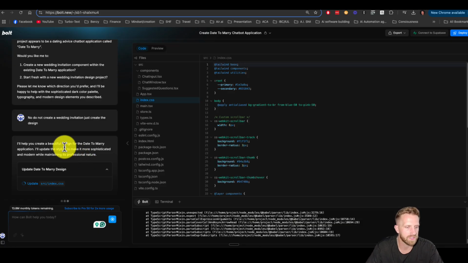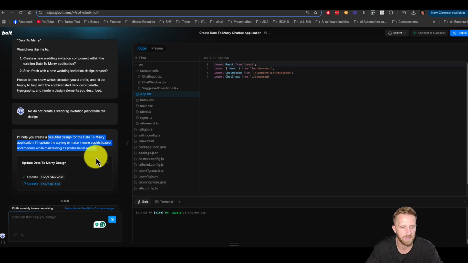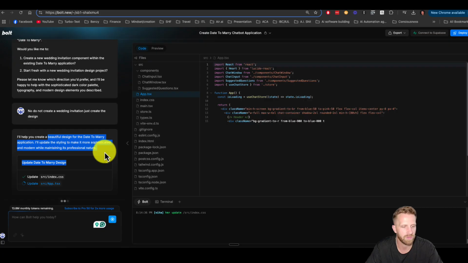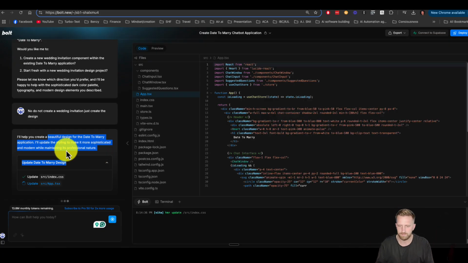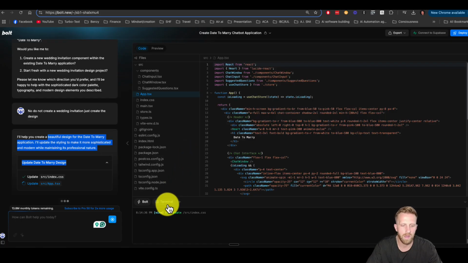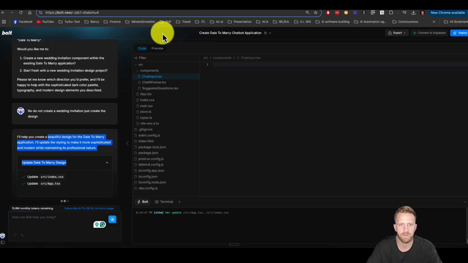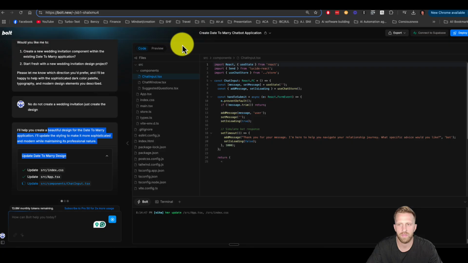All right, I'll create you a beautiful design for date to marry application. I'll update the styling to make it more sophisticated and modern while maintaining professional nature. Solid. Okay, so I had to specify a little bit. Got a little confused. No biggie. It's going to work. It's thinking up some stuff.